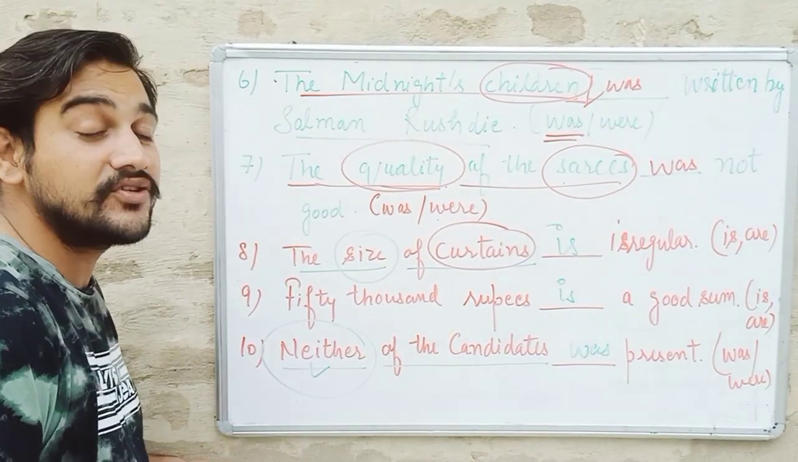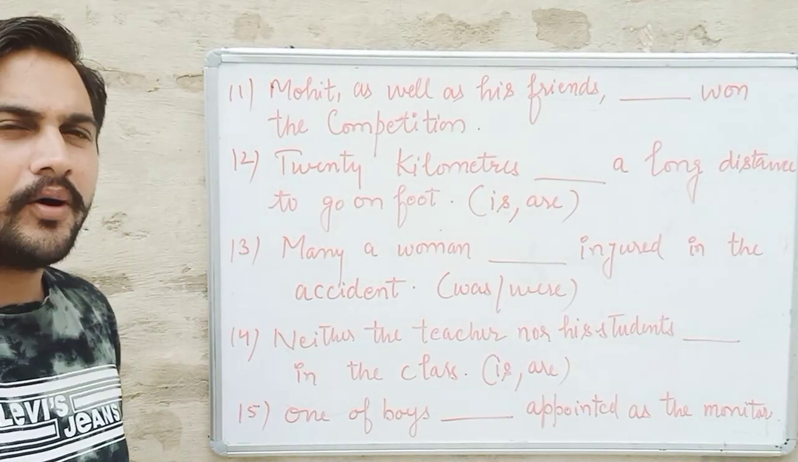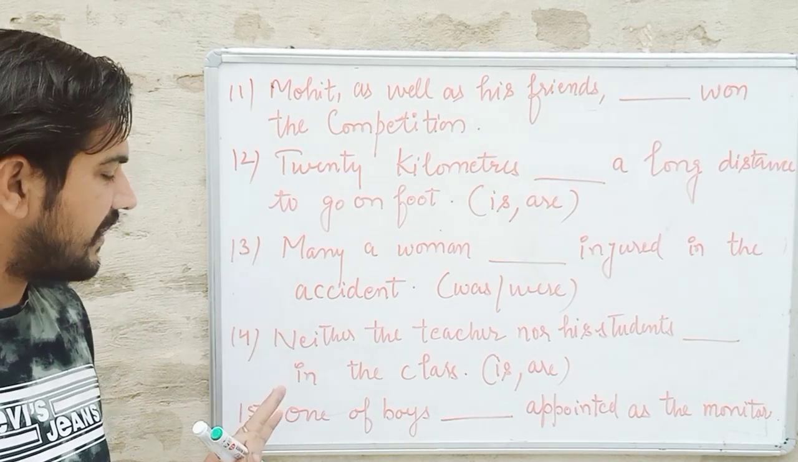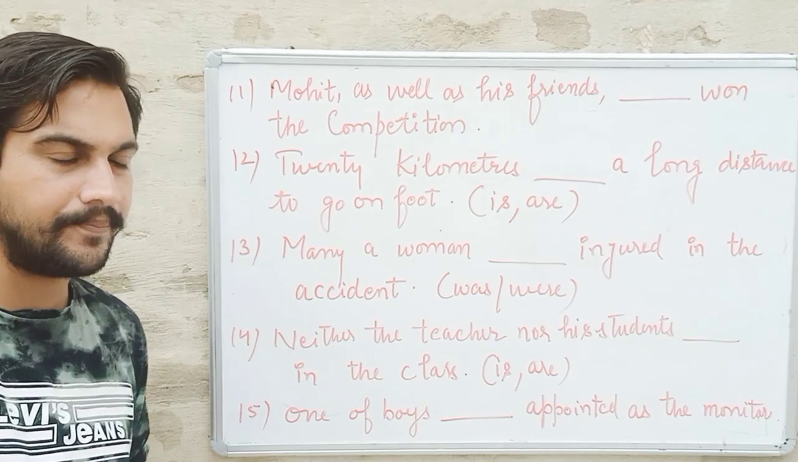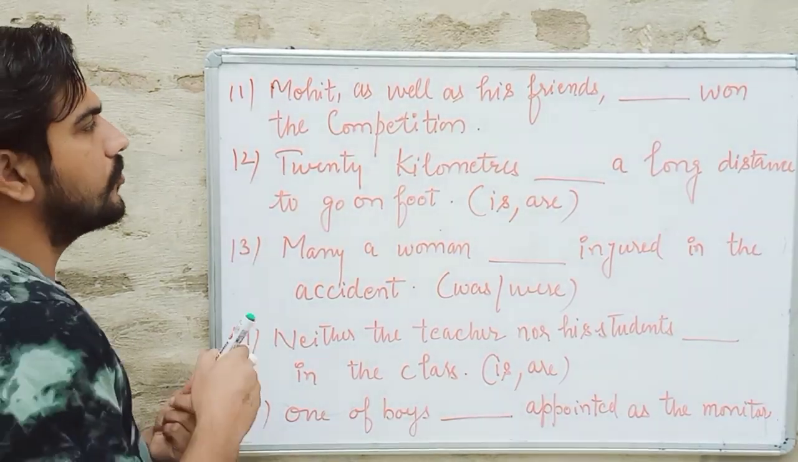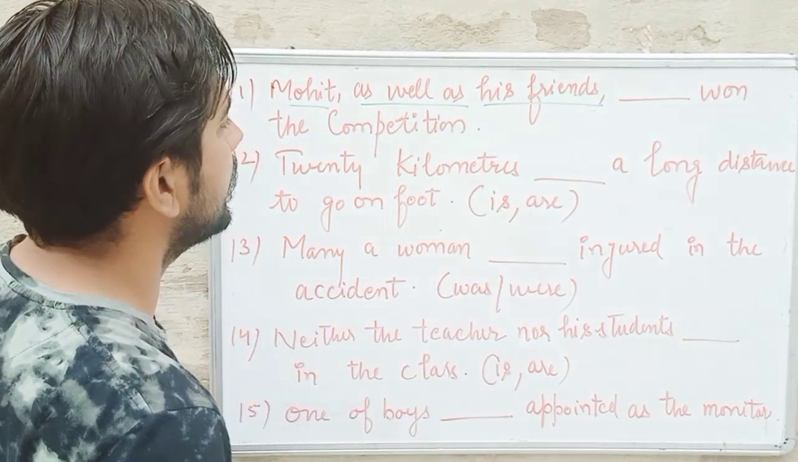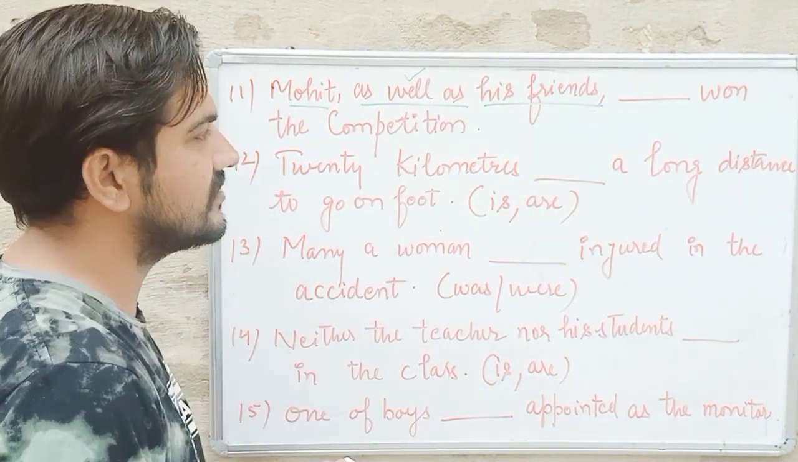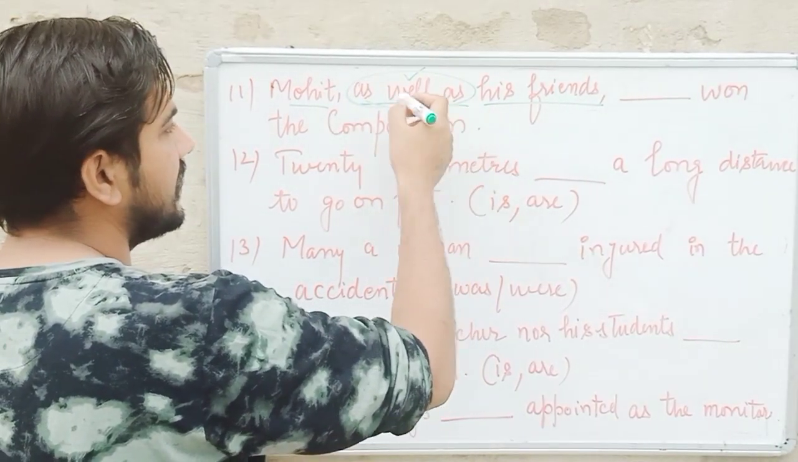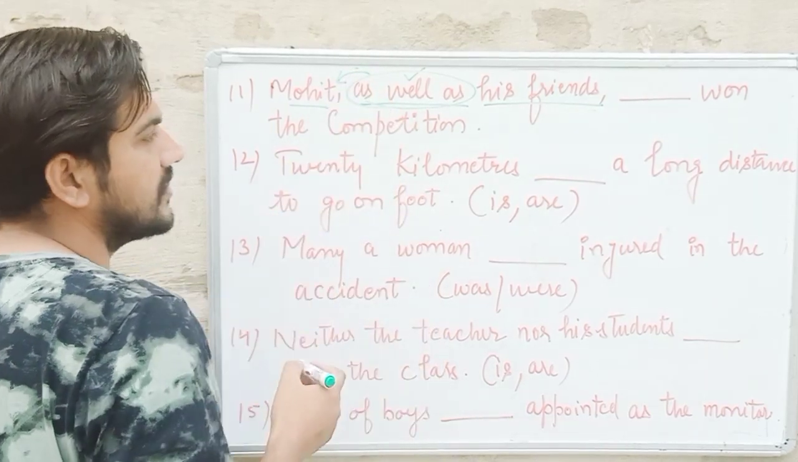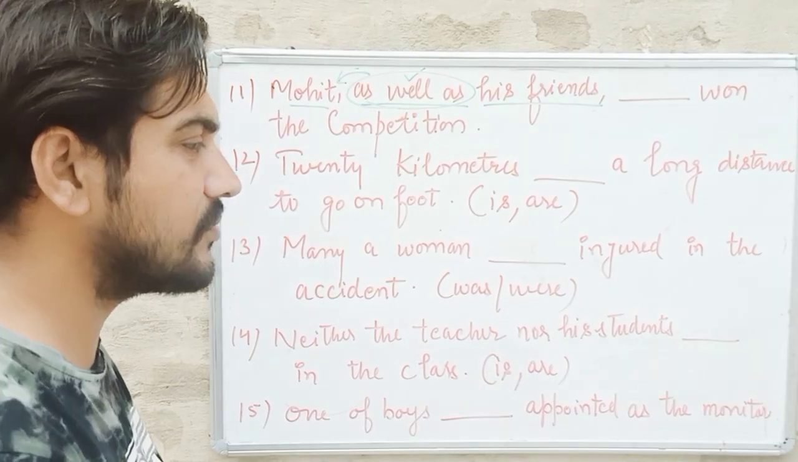Okay, now let's wait for the next 5 questions. Let us talk about the rest of the 5 questions, which are the last 5 questions of the exercise on subject verb agreement. Okay, so the first one is Mohit as well as his friends. Again I told you, if the word "as well as" is used, the combination is used like this, and it will agree with the first subject. Mohit will be the name of one person, then obviously singular is possible in that case.